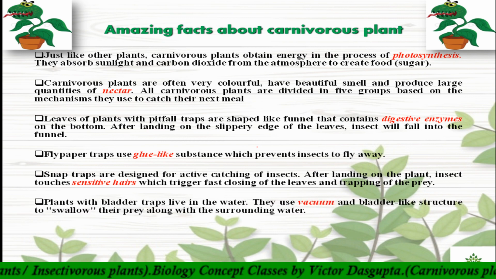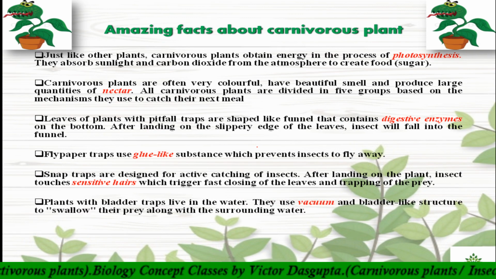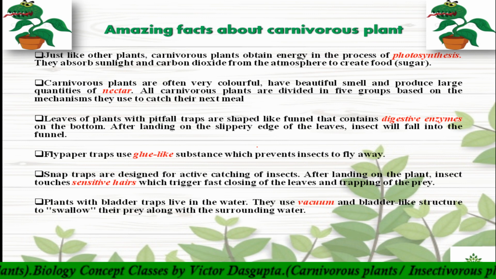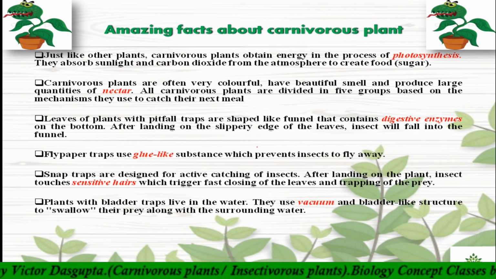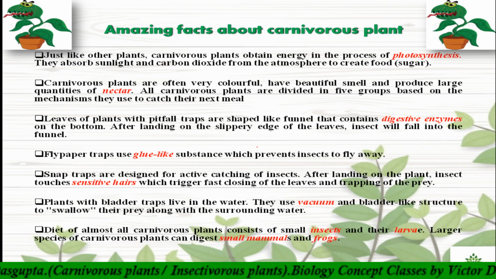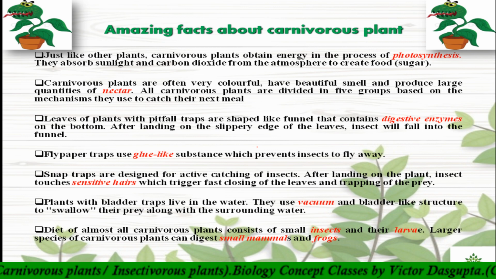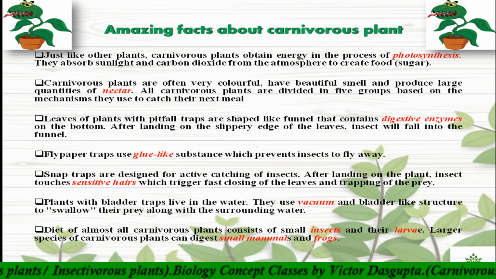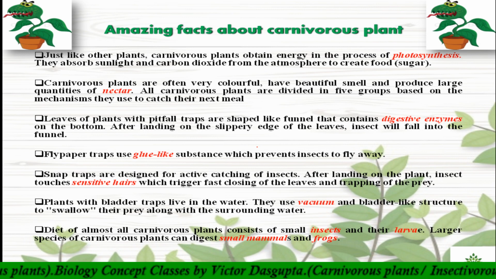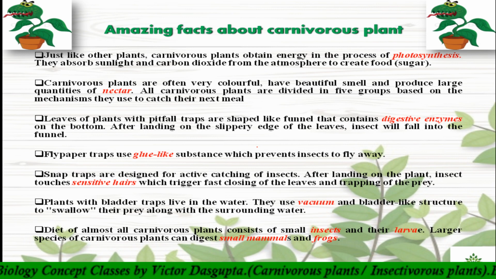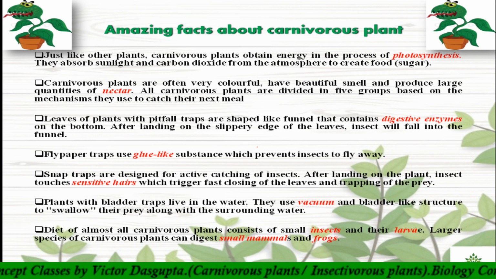In the bladder trap, the bladders use vacuum. They will suck or swallow their prey with the surrounding water. The last one: they basically eat insects and larvae, and the larger species can eat or digest small mammals like bats and frogs.